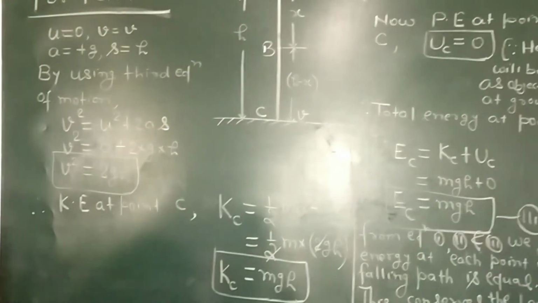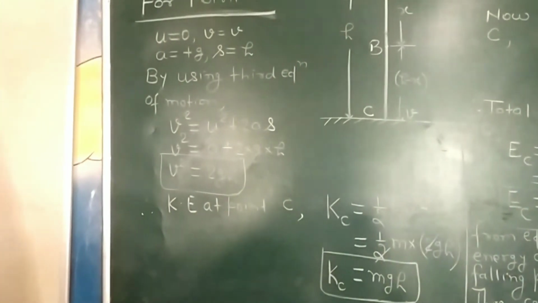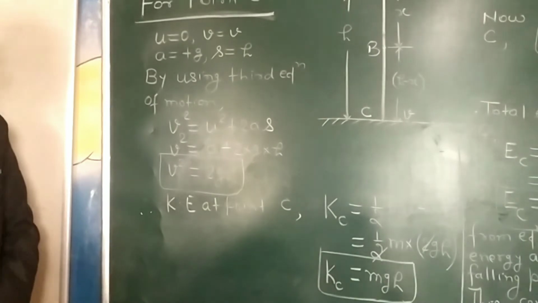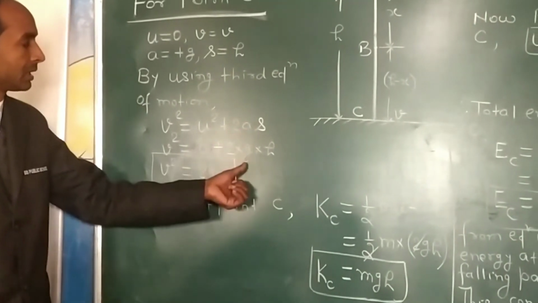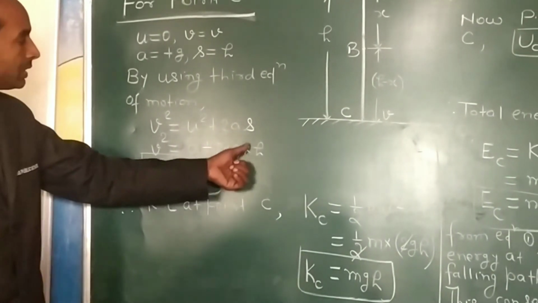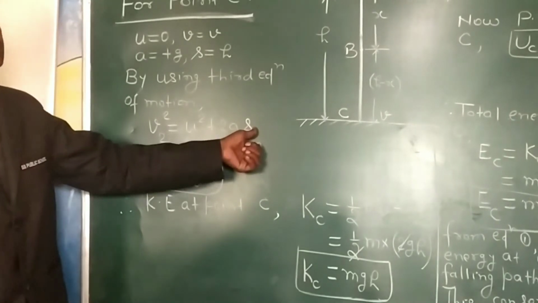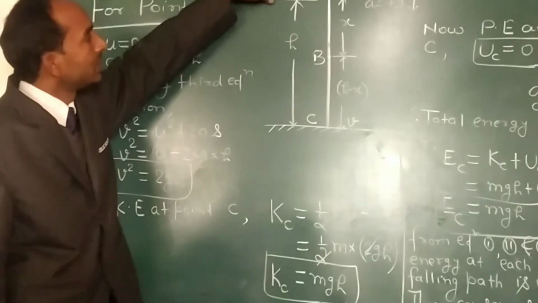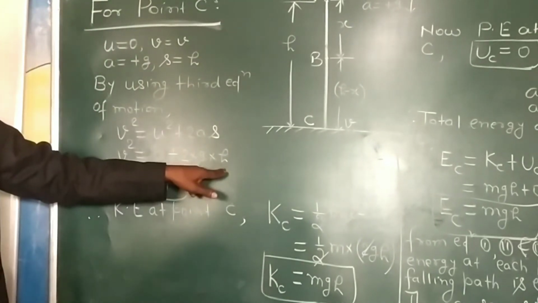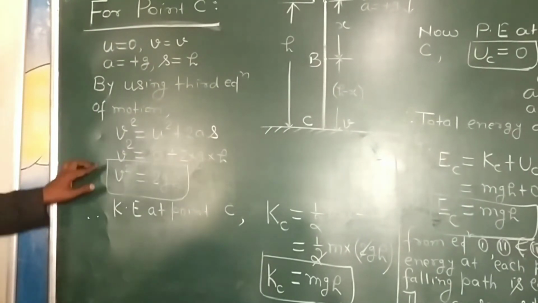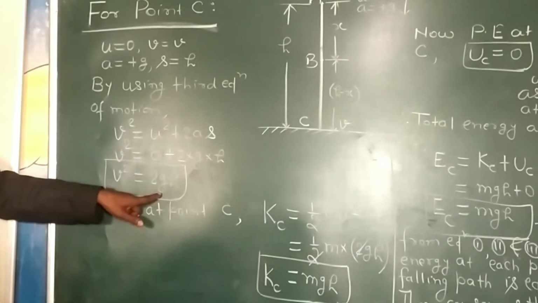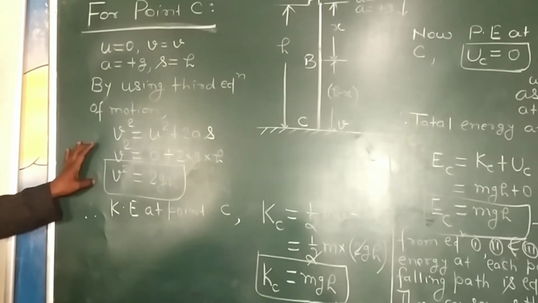Since the body is falling under gravity, acceleration due to gravity will be taken positive. So here a equal to plus g, and s is the height through which the body falls, which is equal to h. Therefore v square equal to 2gh. This is the value of v square.